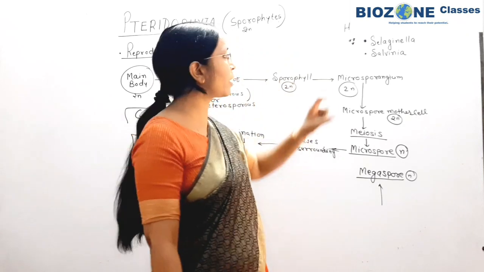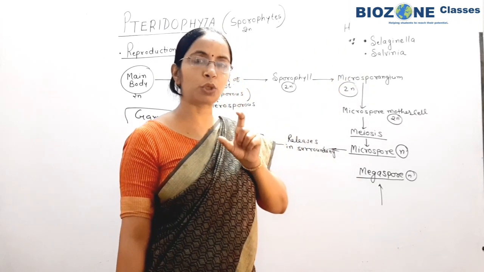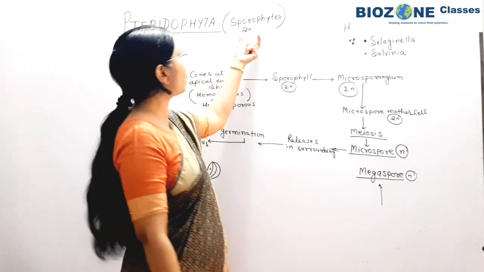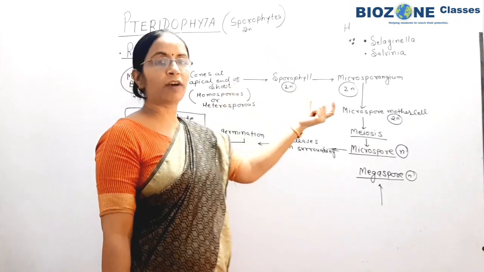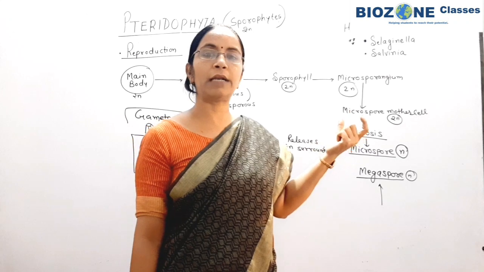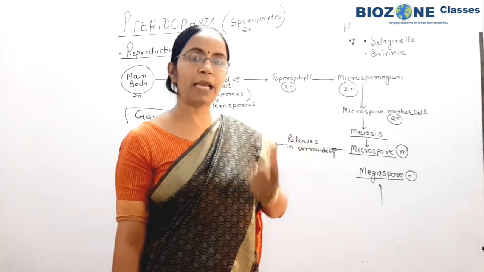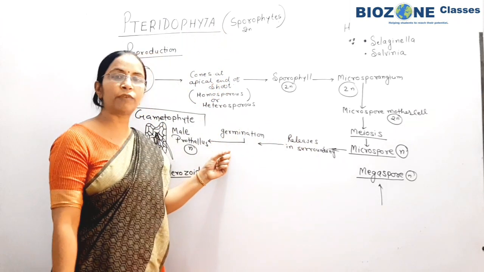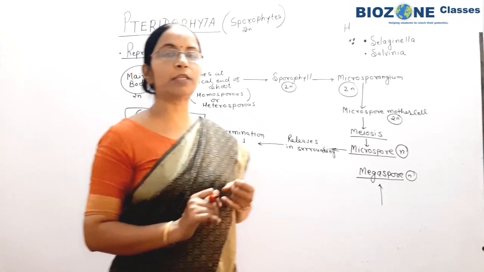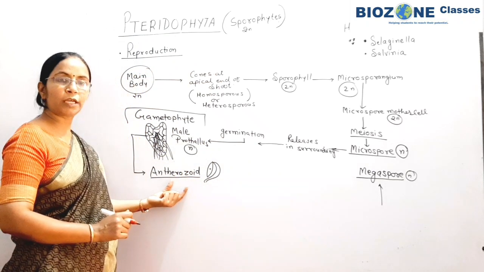After that it is clearly mentioned that in some of the examples the female gametophyte is, for a short duration of time, dependent on the main body. What is the main body here? Sporophyte. So the female gametophyte in Pteridophyta is for a short duration of time dependent on the main plant body or sporophytic generation. But the male gametophyte is free living and independent. That means there is no interrelation between the sporophyte and the male gametophyte. So what did the male gametophyte form? Antherozoid.